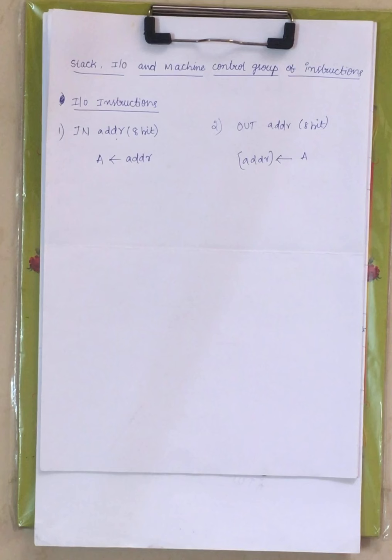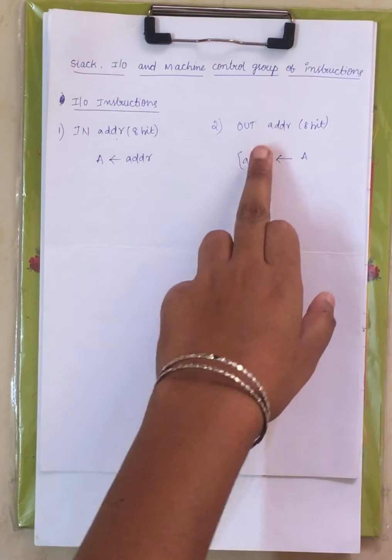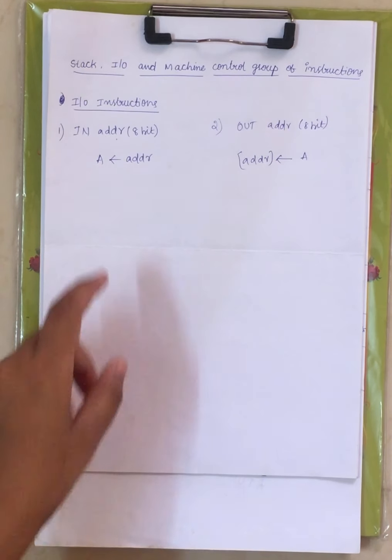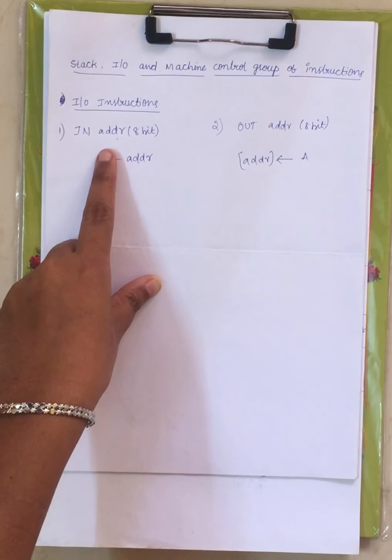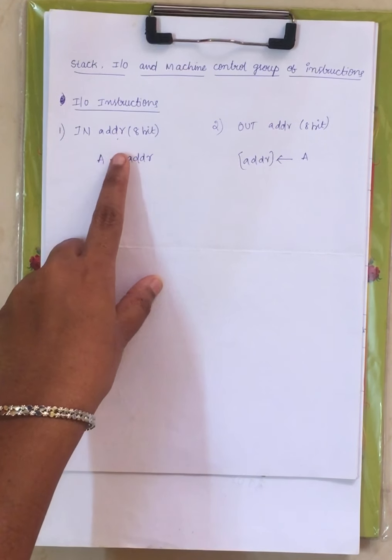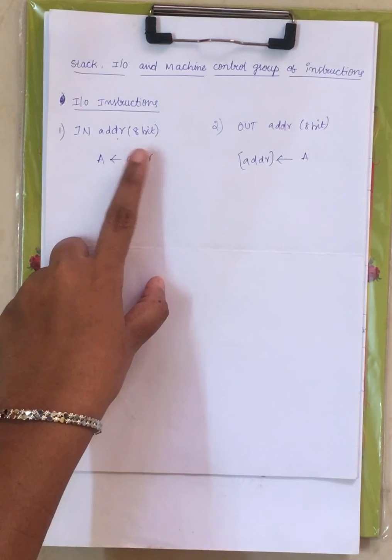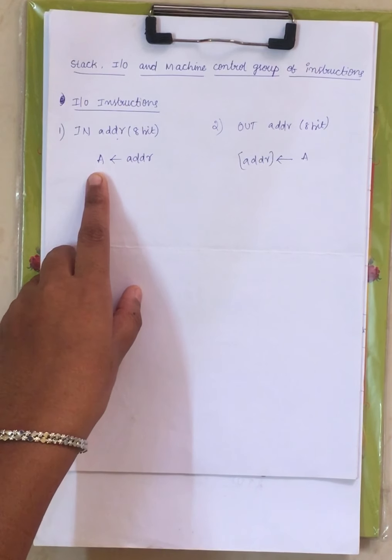Coming to the fifth category of the instruction set, that includes stack instructions, IO instructions and machine control group of instructions. First let us see IO instructions, input and output. There are only two different instructions: one is IN address and another one is OUT address. In IN address, the address is of 8 bits. This address will store some data, and whatever data is stored in this address is moved to the accumulator.